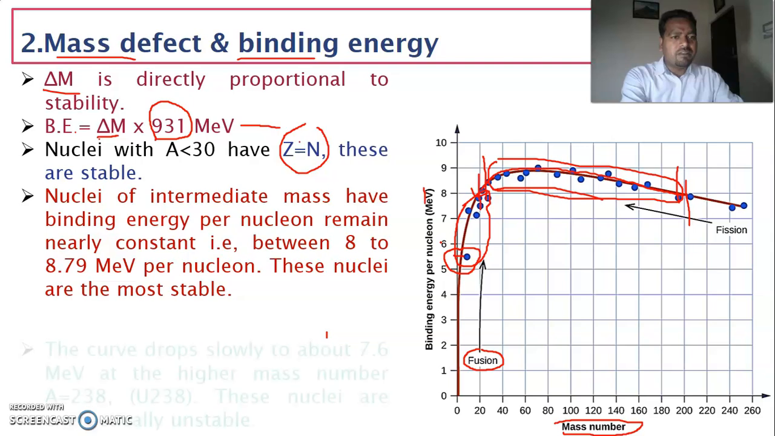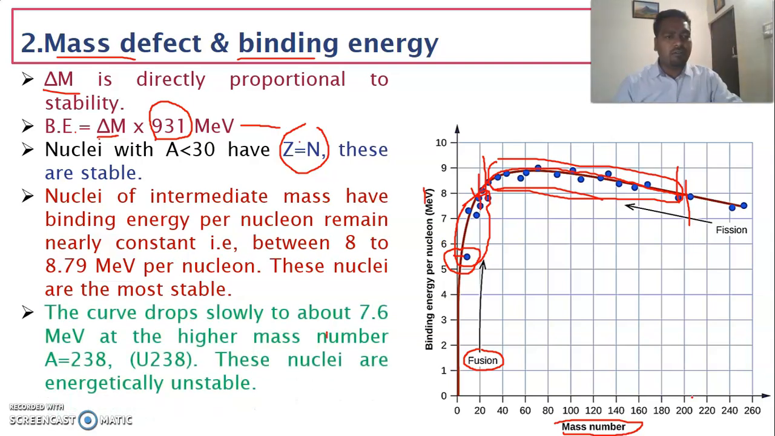But just look at the graph, after uranium 238, in this region, the graph slowly decreases. So we are going to get a negative slope in this region, and the binding energy is less. It is less than 8 mega electron volt. So in this case the nuclei are unstable in nature because of less binding energy.